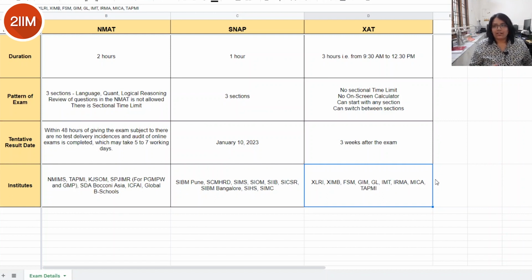So over the years, XAT eligible institutions have also increased. So you can look at the revised list on the XAT website. There are a bunch of partner institutions that are listed there, and you can check if the institute that you are interested in is available.